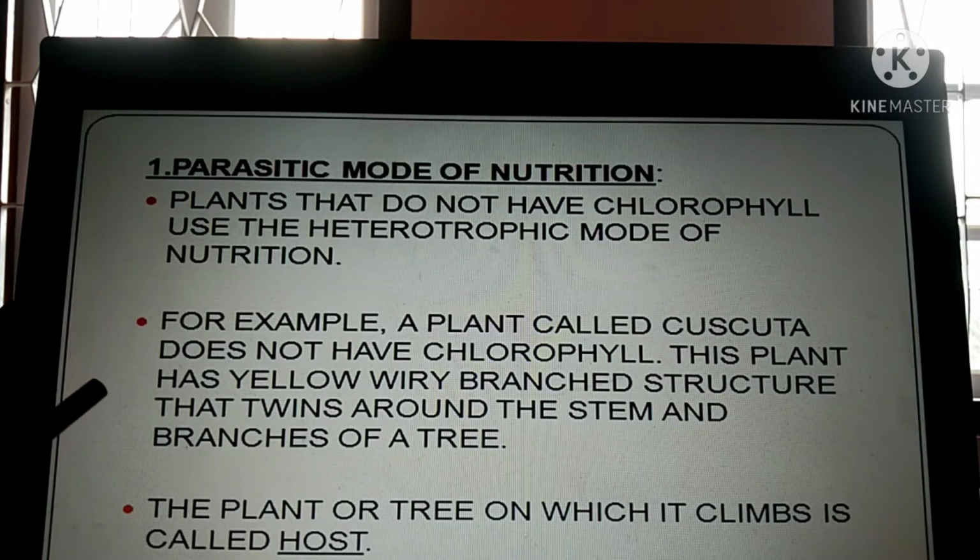They twine around another tree, taking that tree as their home, and live on it. They twine their branches around that tree and deprive it of all the nutrients, taking in all the nutrients from the tree. The plant or tree on which it climbs is called the host. Any plant or tree on which it lives is called the host.